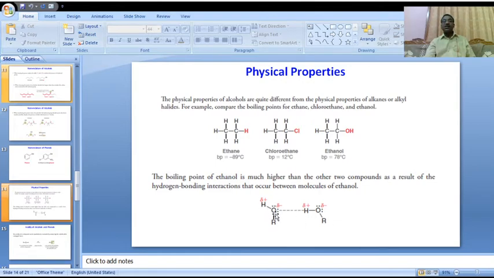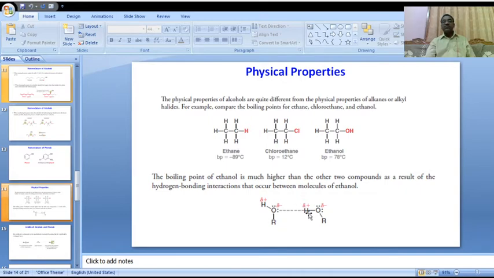Within the alcohol, the highly electronegative oxygen atom, delta negative, has a weak attraction to the hydrogen, delta positive, of another alcohol molecule.